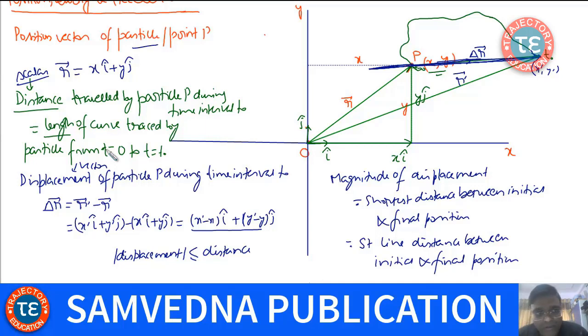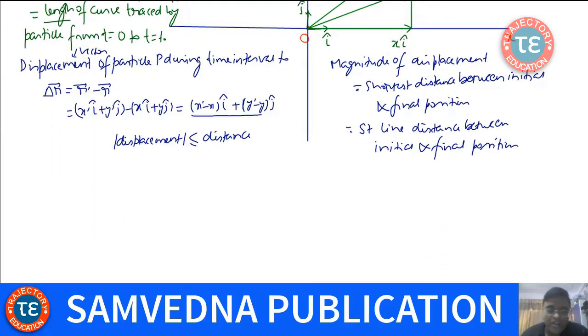So understand the difference between distance and displacement. I'll give an example. Suppose a body is moving in a circular path. The body starts from here, moves in a circle and comes back to this point again.